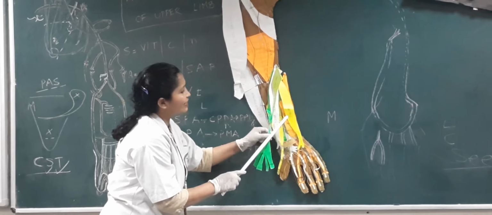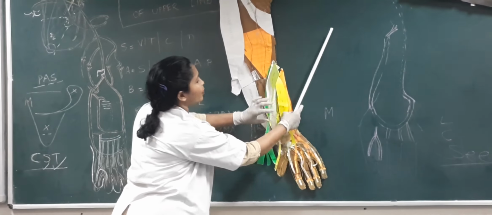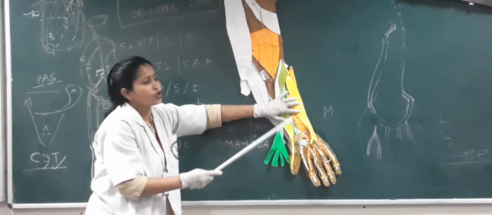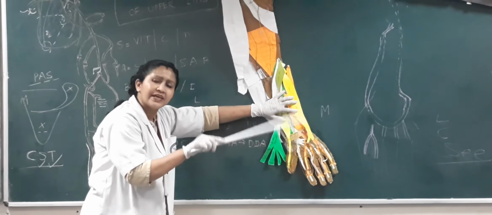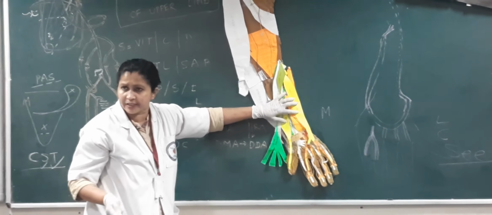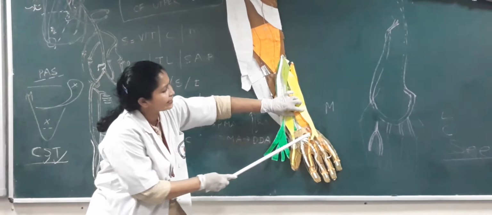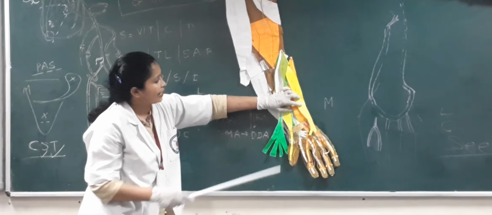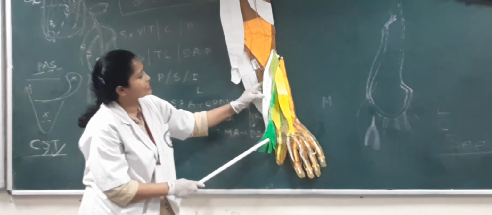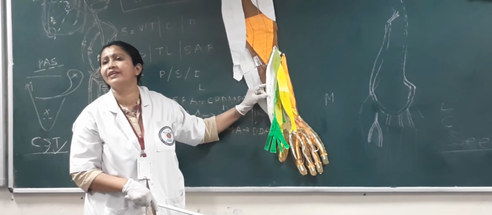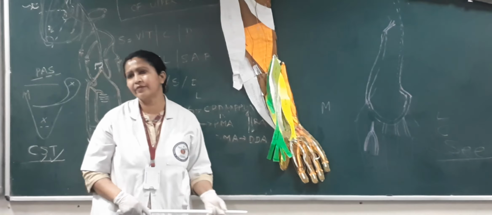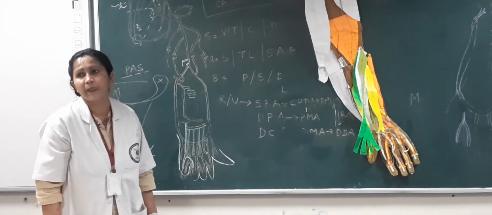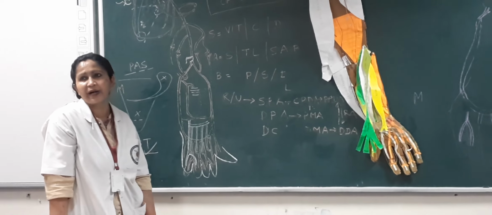Flexor carpi ulnaris, as this is on the medial border or ulnar border, so towards the midline it is the adduction. So flexor carpi ulnaris and the extensor carpi ulnaris, in addition to flexion and extension, do adduction of the hand. And flexor carpi radialis as well as the extensor carpi radialis help in the abduction of the hand. So this is all about the forearm flexor compartment.